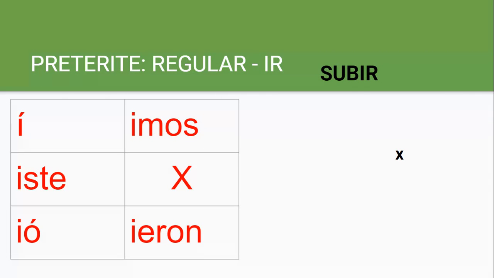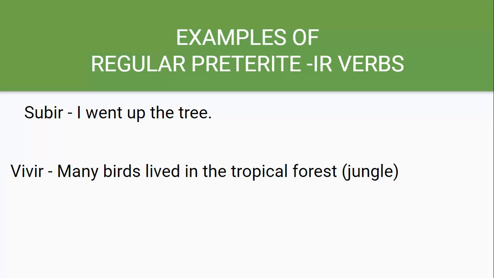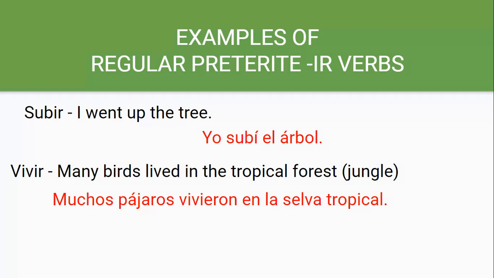We also have IR verbs, and if you'll notice, the ER and the IR verb endings are the exact same. So we have iste, ió, imos, ieron, again, accents on the first and third person. So that'd be yo subí, tú subiste, él subió, nosotros subimos, ellos subieron. Some examples with IR verbs, like subir, to go up. I went up a tree. Yo subí el árbol. Vivir, to live. Many birds lived in the tropical forest. Muchos pájaros vivieron en la selva tropical.